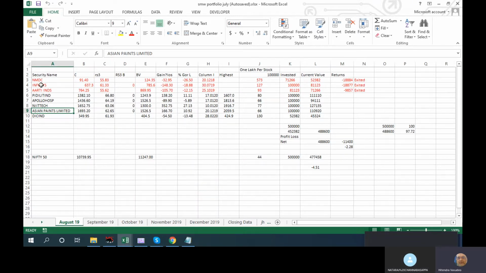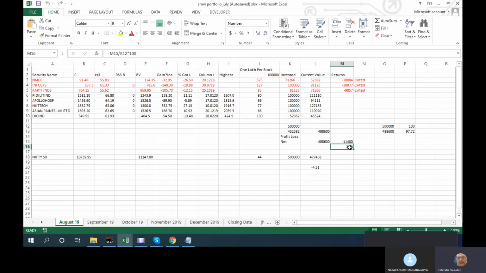We had started off with Aarti and Infosys. There was some bad luck: with Aarti and the others, we had to take a loss temporarily at that time. But if it had survived one more week, it would have given a big profit. But if it goes red even for one week, then we are out, come what may. With Infosys the same thing happened. It went down for one week, so we had to exit at that time, but later we got back into Infosys again. I'll show you that. Over here we are accounting for the losses and profits, and showing you the scenario.